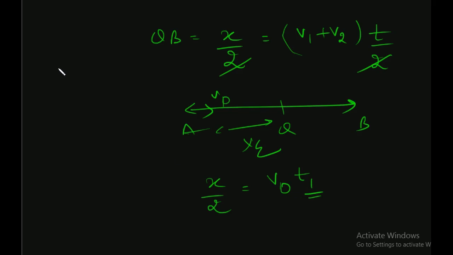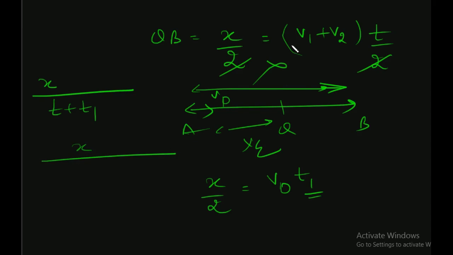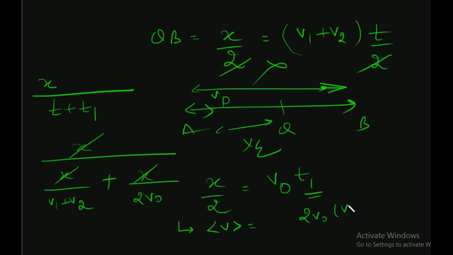So what is the average velocity? It is the total distance, which here is x, divided by total time, this would be t plus t1, okay. So x divided by what is t? X upon v1 plus v2. What is t1? X divided by 2v0, right. X cancels out. So we have the magnitude of average velocity as 2v0 into v1 plus v2 divided by 2v0 plus v1 plus v2, okay. This is the average velocity. All right.